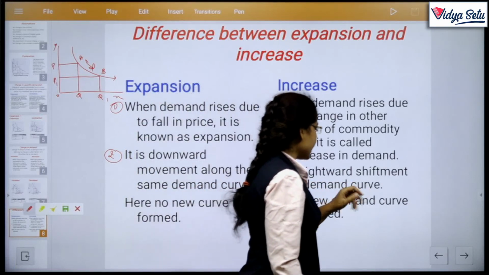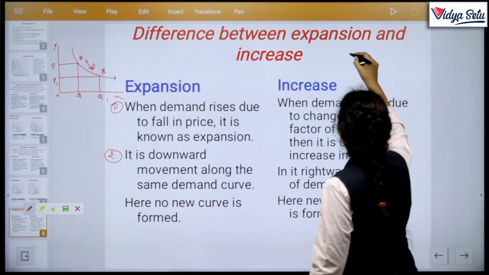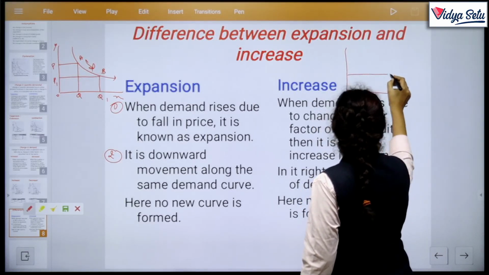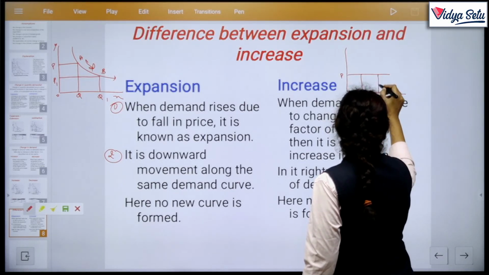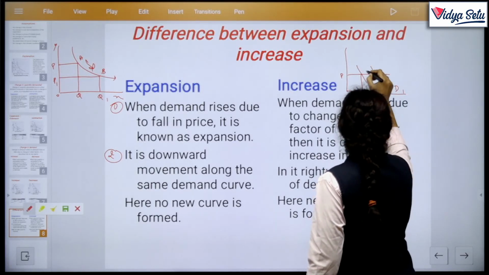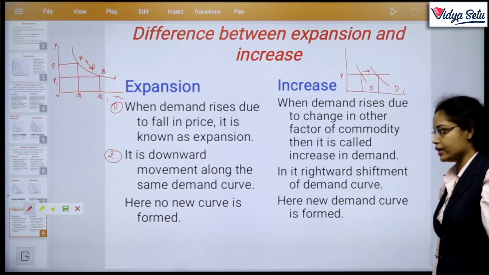Here in increase, there is a rightward shift of the demand curve. So we consider the first case here: higher quantity is demanded at the same price. This is the curve D1, and there is a rightward shift of the demand curve.